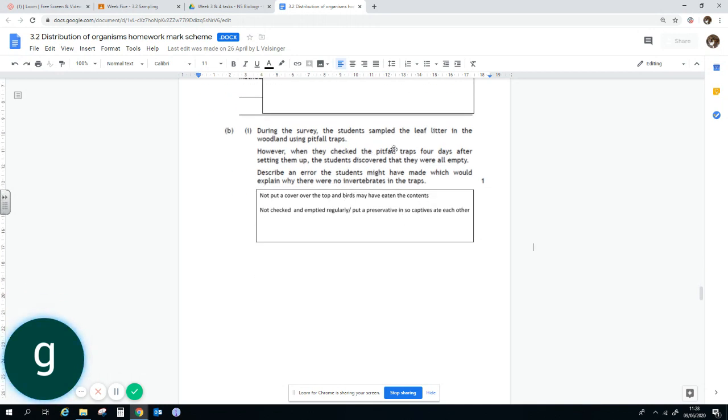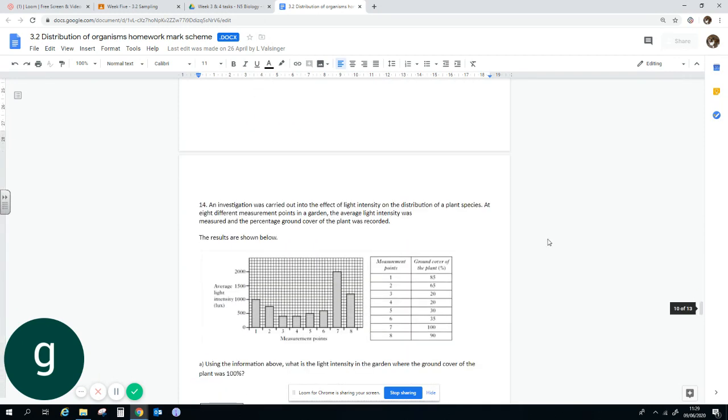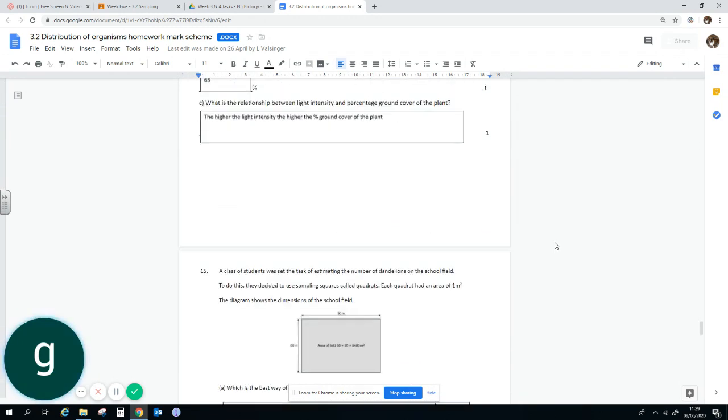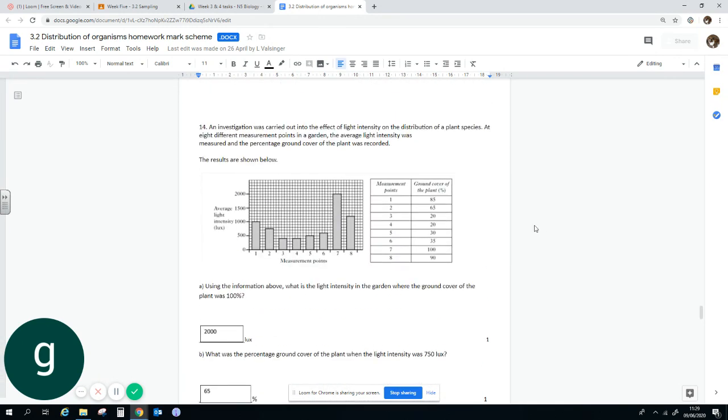During the survey, sampling of leaf litter was done with pitfalls. However, they checked the pitfall traps and they were all empty. What error might they have made that means they didn't catch anything? So they might not have put a cover on top, so things might have either climbed out or been eaten. They might not have checked and emptied them regularly. You could put a preservative in. Lots of things like this that they could have done. I think we're almost there.